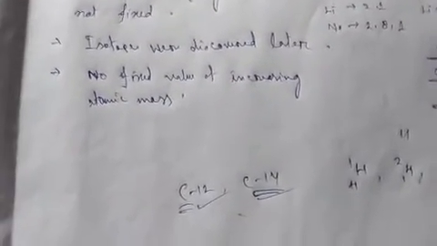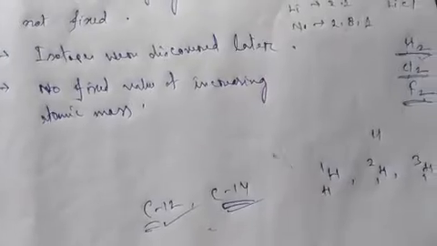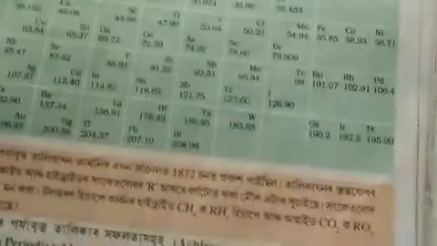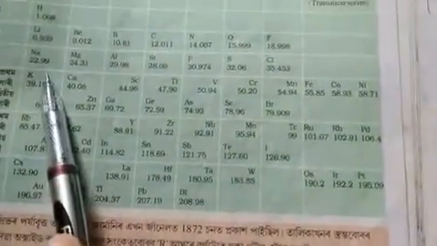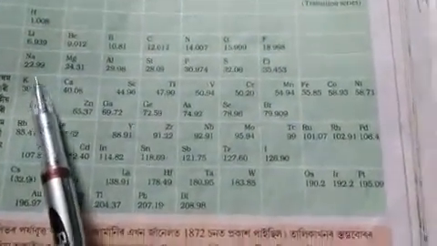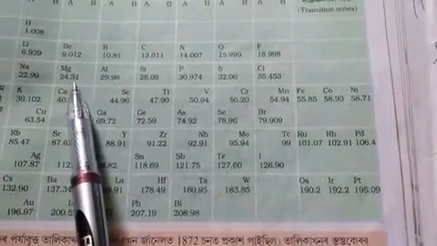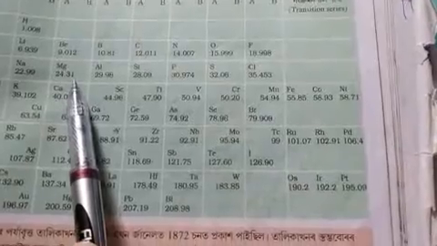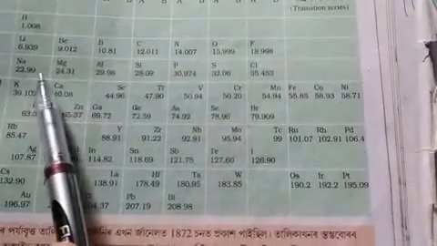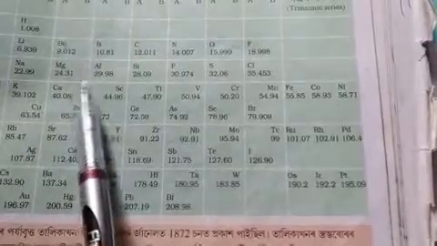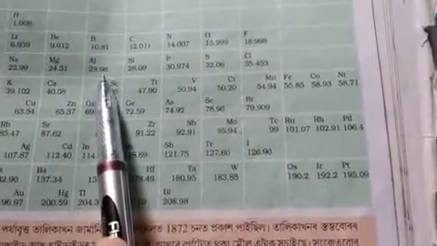And the third one is that there is no regular increasing trend of atomic masses. You see, suppose sodium, after sodium atomic mass 22.99, again magnesium 24.31 is shown. So the difference is, suppose not 2, less than 2, but here you see the difference is almost more than 4.